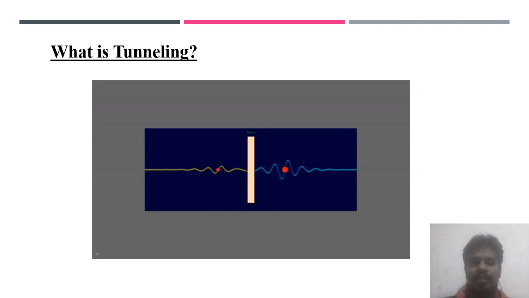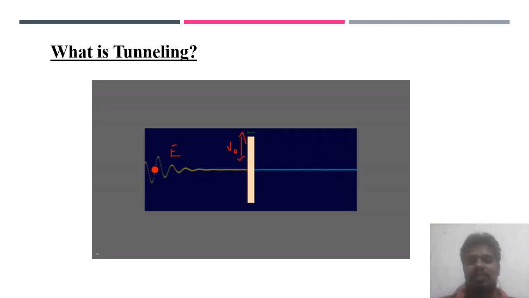Suppose here we are taking one quantum particle, an incoming particle of energy E. It is approaching the barrier of potential V naught. What would happen when it is hitting the barrier? Just look at the diagram once again. It is incoming. When it is hitting the barrier, there is a probability of transmission of the particle as well as reflection. It is happening simultaneously.